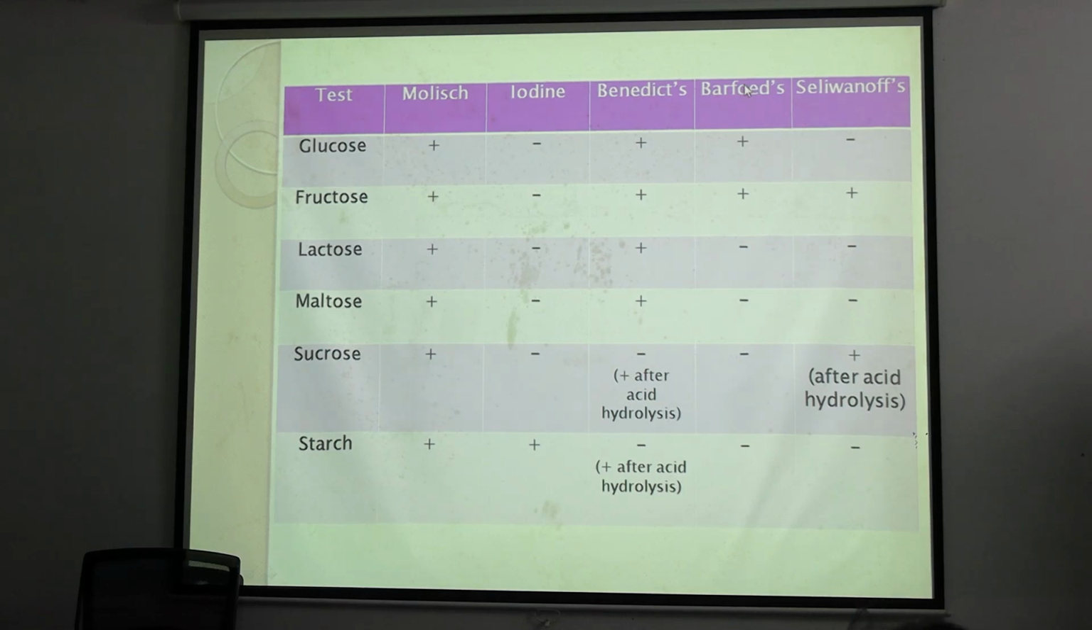Barfoed's is to differentiate monosaccharides and disaccharides. Only monosaccharides will give a positive Barfoed. All the disaccharides and polysaccharides will be negative. For Sullivan's, only ketones will give positive. So fructose will give a positive Sullivan's, and so will sucrose after hydrolysis. Why sucrose? Sucrose will be hydrolyzed into glucose and fructose. That's why Benedict's will be positive and Sullivan's will also be positive. Starch will not give a positive Sullivan's.